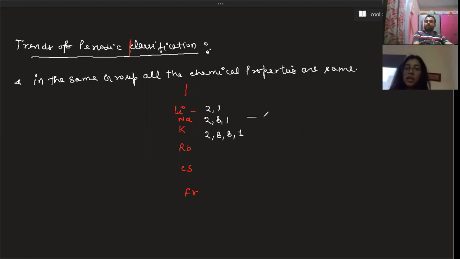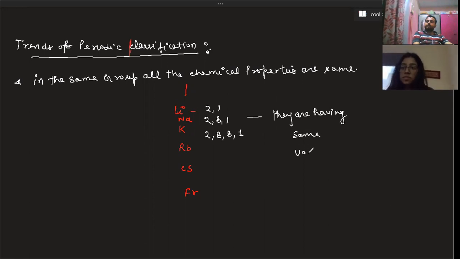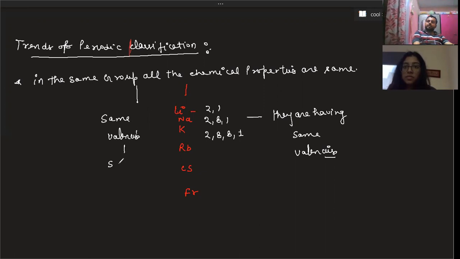That means, beta, they are having the same valency. And if they are having the same valency, we can say they have the same chemical properties. So the reason is same valency, or we can say similar electronic configuration.